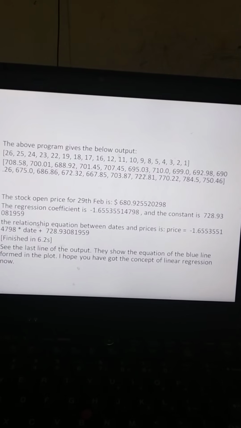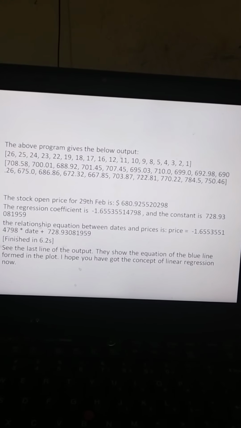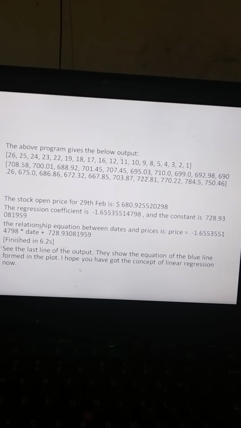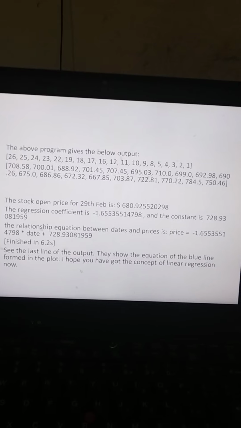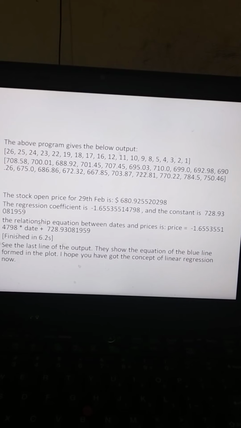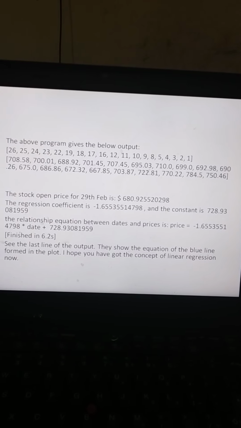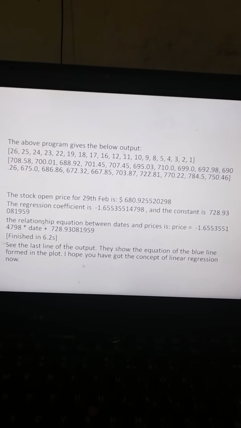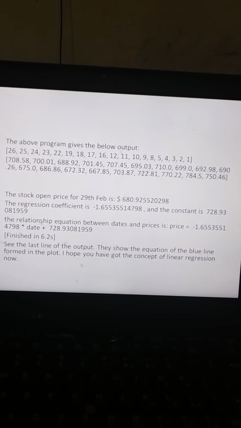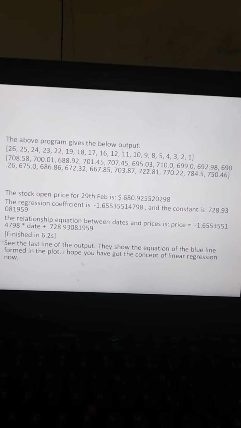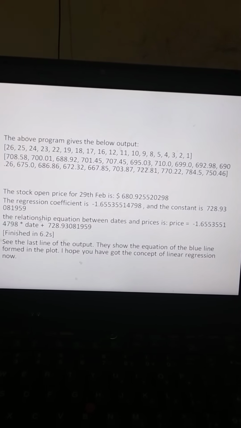So the above program is given below with the output. So date 1 to 26 and day 1 to 26 are the data set points. The stock open price for 29th February is 680.925520.298. The regression coefficient is 728.93. The relationship equation between the date and price is 728.93. See the last line of the output. It shows the equation of the blue line formed in the plot.